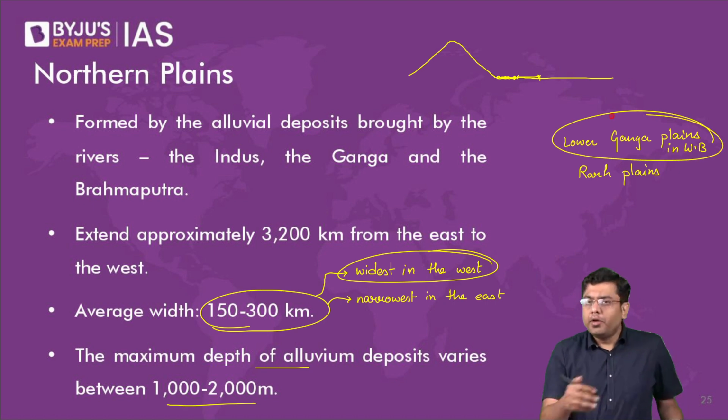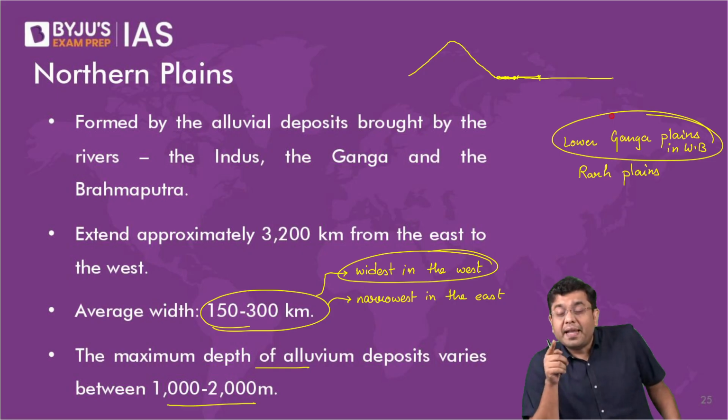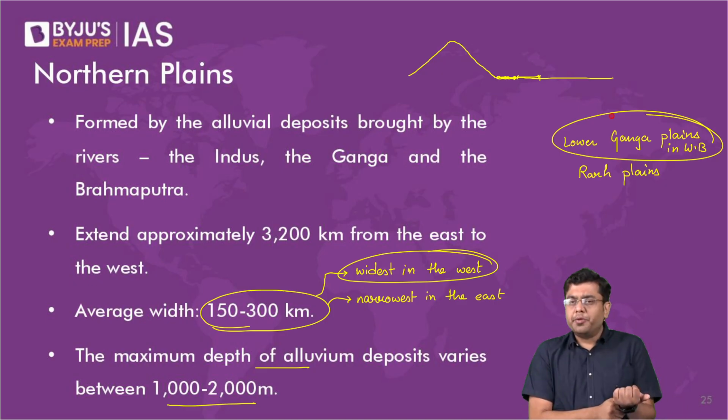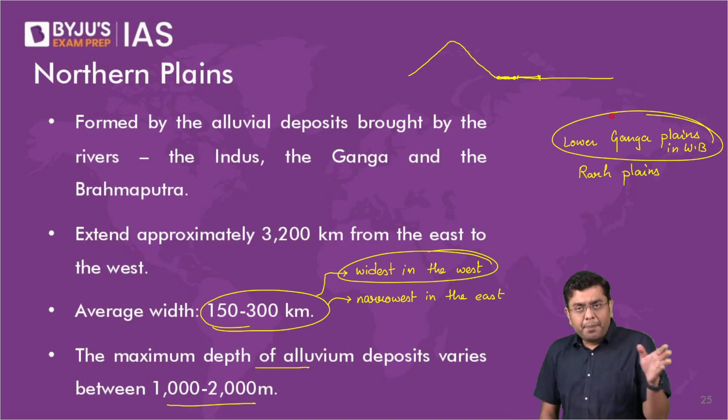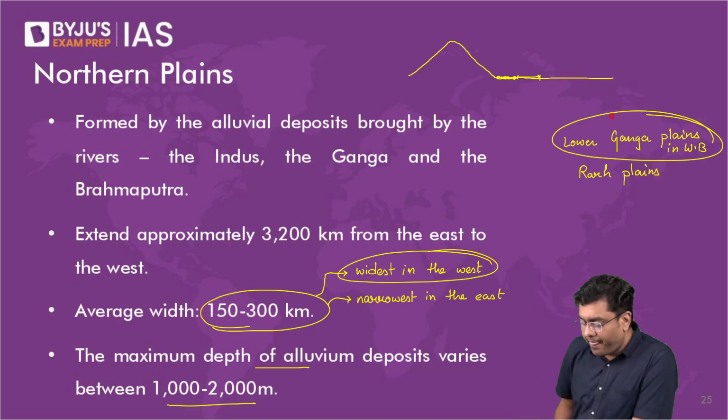Now if I ask you, as compared to the upper Ganga plain, middle Ganga plain, and the lower Ganga or the Rarh plain, where is it that you will find the finest deposit of the particles? That is, the smallest particles which get deposited, where will you find them? Upper, middle, or lower? Beautiful, guys. Very good. It is in these moments that you make me really proud.